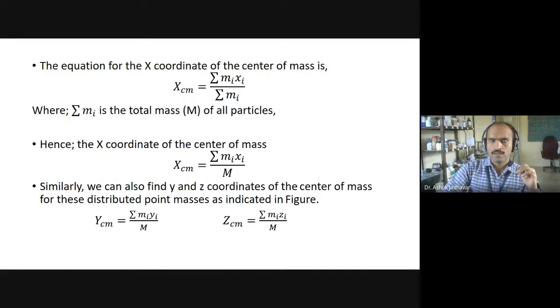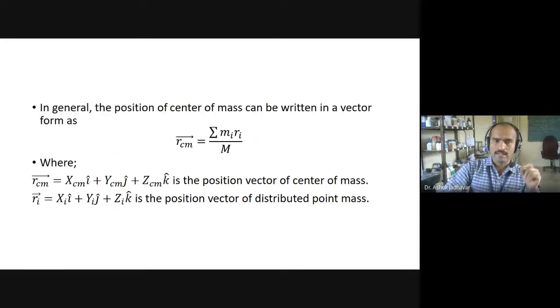xcm equals summation mi xi divided by summation mi, where summation over mi is the total mass of the particles. Hence the x coordinate of the center of mass is xcm equals summation mi xi divided by M, where i can vary from 1 to n. Similarly, we can determine the y component and z component as ycm equals summation over i of mi yi divided by M, and zcm equals summation mi zi by M. Using these three components, we can write RCM equals xcm i cap plus ycm j cap plus zcm k cap.